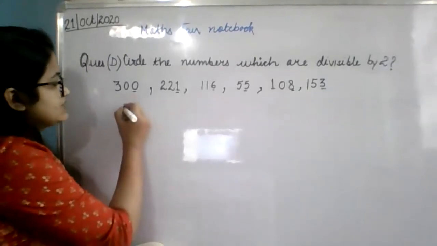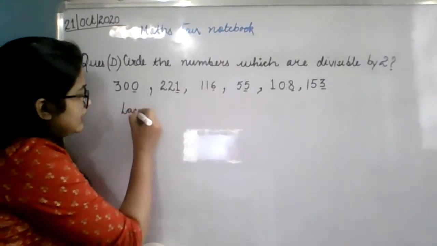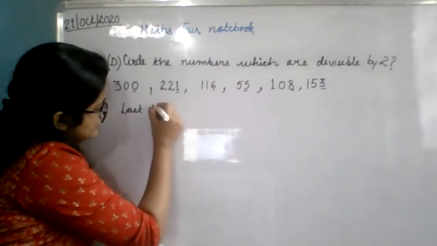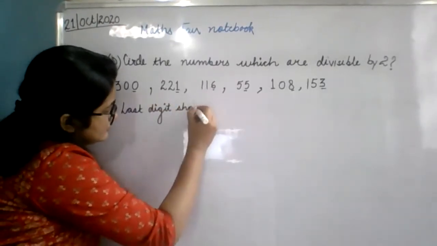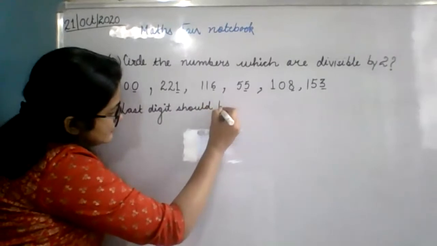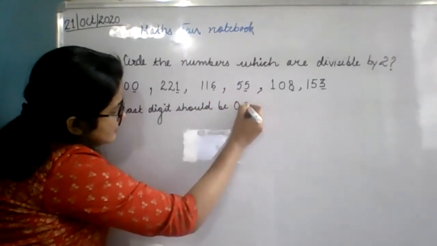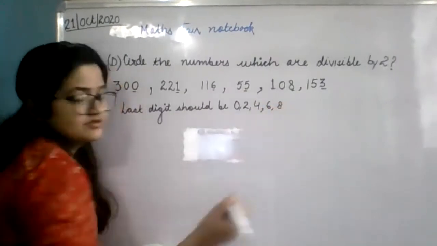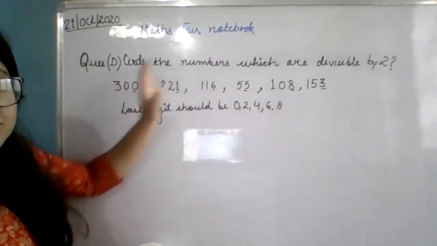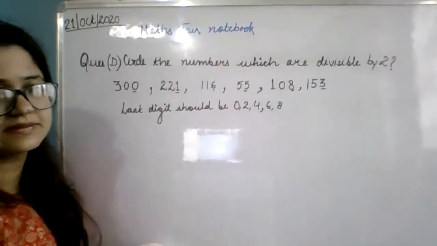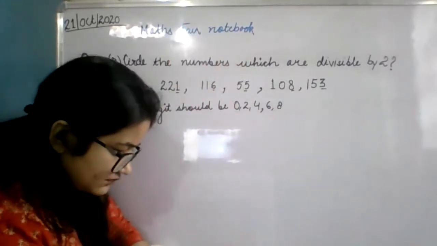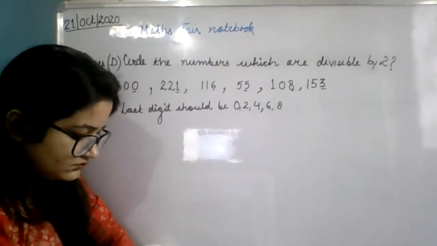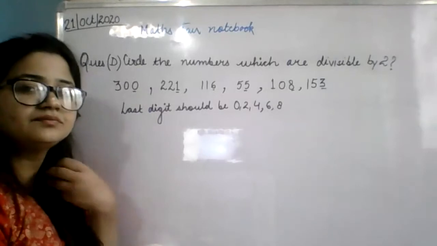Or under this you can also write: last digit should be even. Ma'am, we have to write this? Yes. I'm writing with a black pen now. That means you have to write this under this, as soon as this line ends. Ma'am, written. Good, very good.